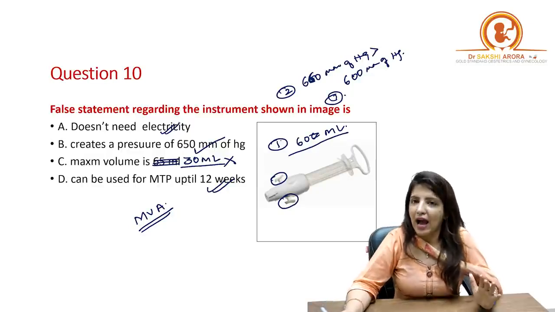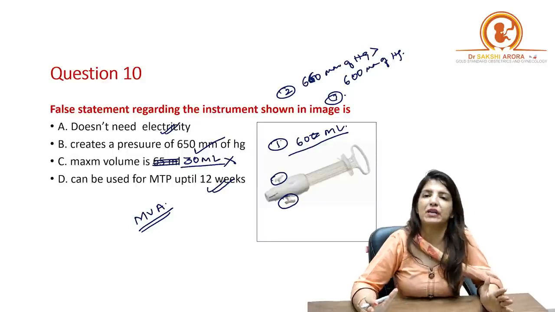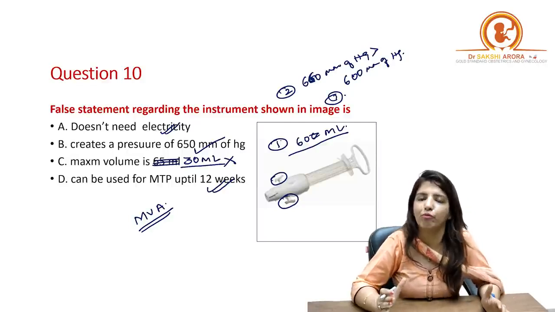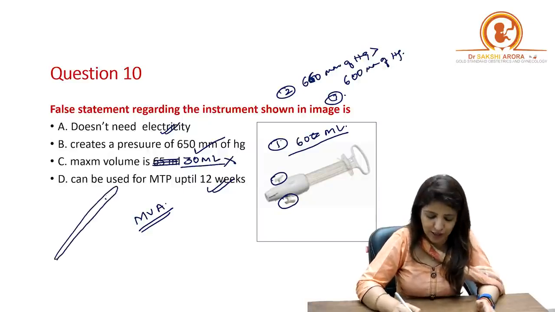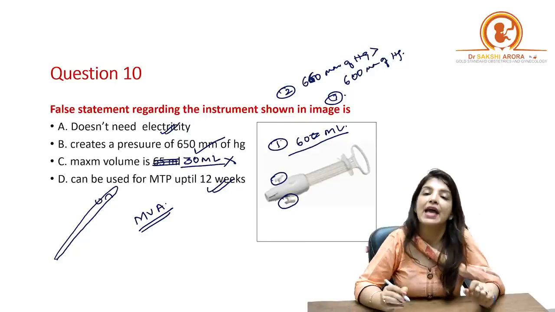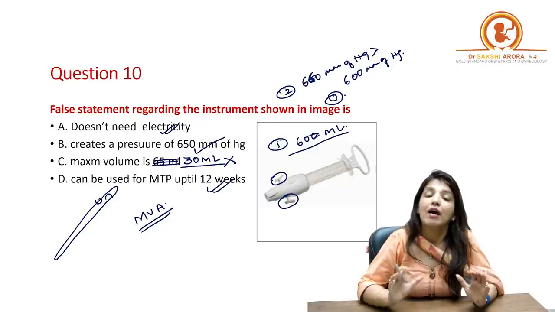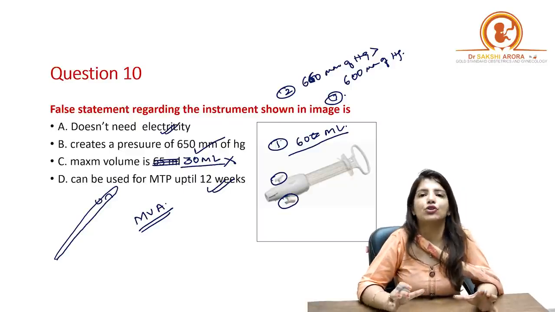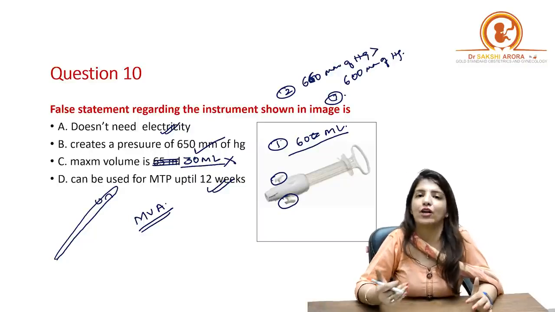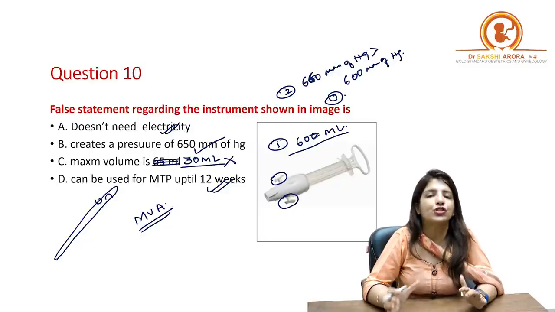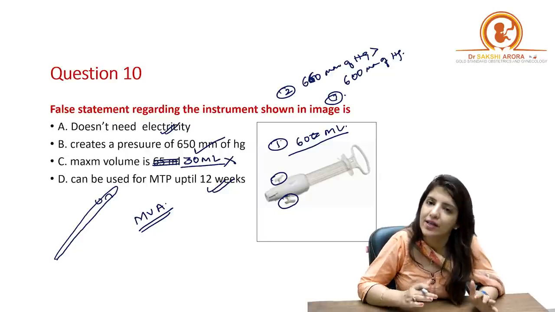Yes. See, ideally from 7 weeks to 12 weeks, the best method for doing MTP is suction evacuation with the help of a Carman's cannula, which is a plastic cannula. And you've all seen that cannula, that it has got two triangular openings. And this cannula is attached to a suction machine and you do the MTP. But in all those places where there is no electricity, for example, in rural settings, suction evacuation cannot be done. And in those cases, instead of doing suction evacuation, we use a manual vacuum aspiration syringe.